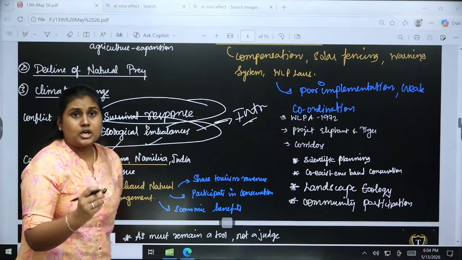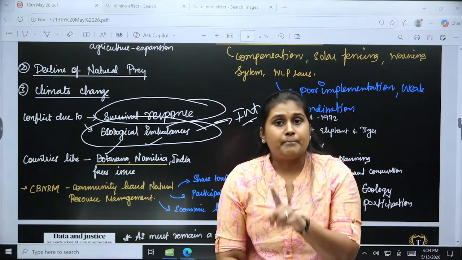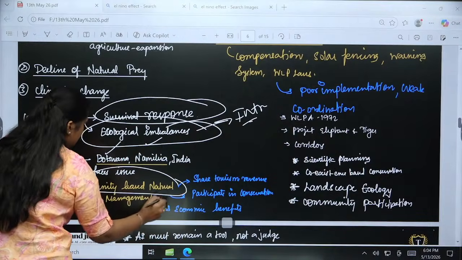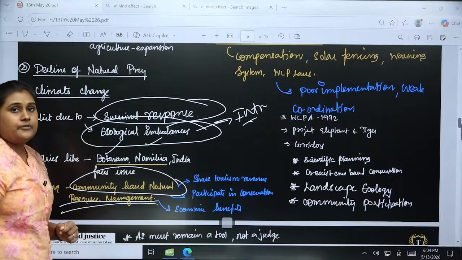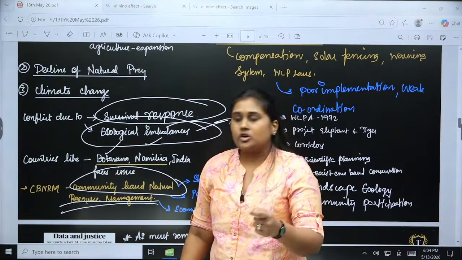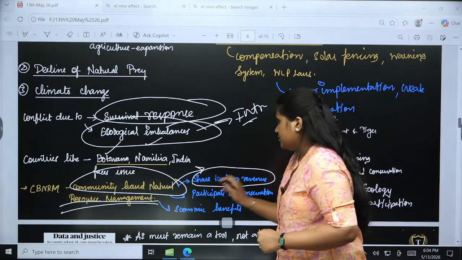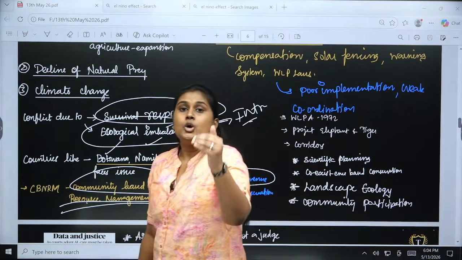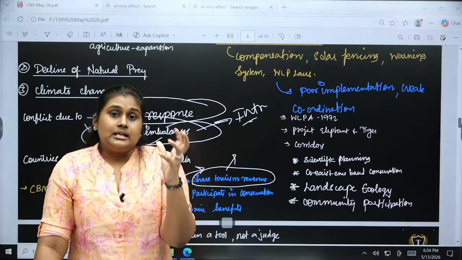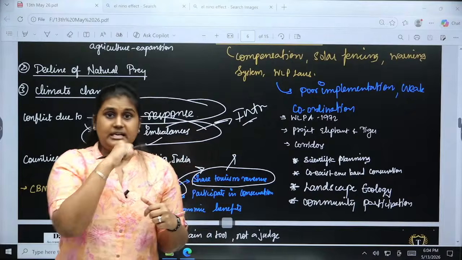Okay? And apart from that, not only India, as I have told you, Botswana, Namibia and also Nepal, Bhutan, Finland, these countries are also facing this kind of human-wildlife conflict. But in Botswana and Namibia, what they have done is introduce community-based natural resource management. So if you see there, compensation will be given if there is any loss of life or loss of crops. They will get the benefit of the revenue, where the tourism revenue will be shared with the indigenous people who are staying inside the forest.